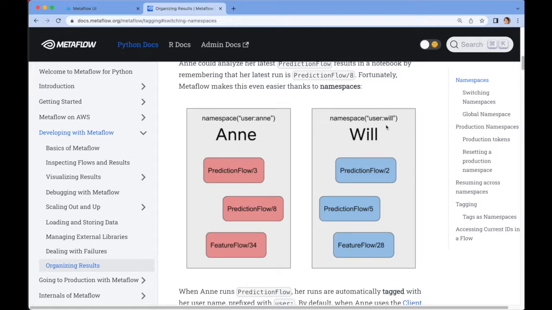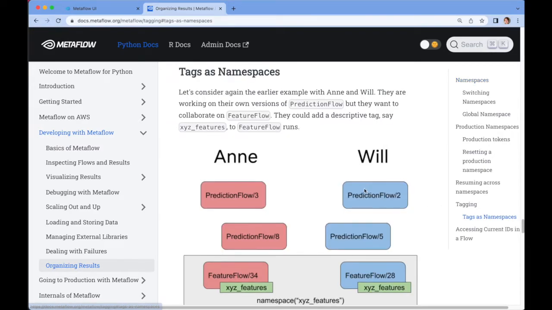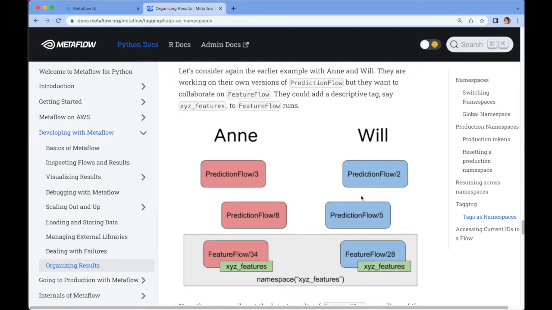Now, what namespace simply means is that a namespace is a collection of runs that have the same tag. So for instance, we can say that there's a namespace user:Will, that is the collection of all runs that have a tag user:Will. And maybe another way of thinking about it is that those are all runs that were executed by Will, and the same thing for Anne. Now, since these user namespaces are nothing special, they are just tags like anything else, you can also have namespaces based on your own tags. They don't have to be based only on the user.